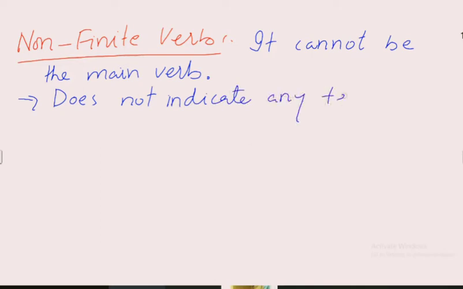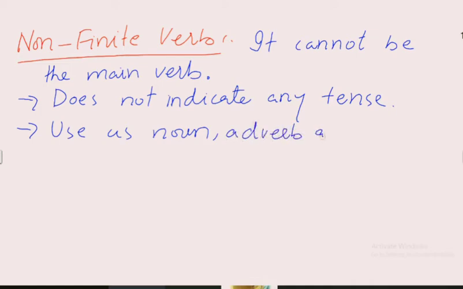A finite verb shows tense: we use "she walks" for present tense and "she walked" for past tense. A non-finite verb is used as a noun, adverb or adjective.